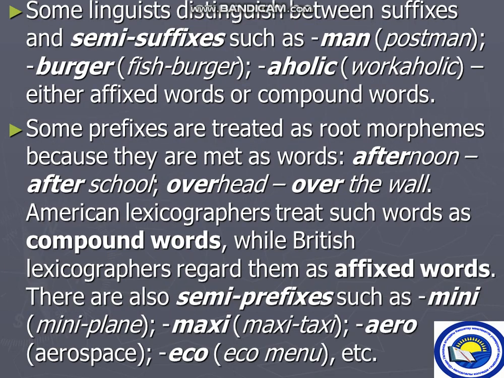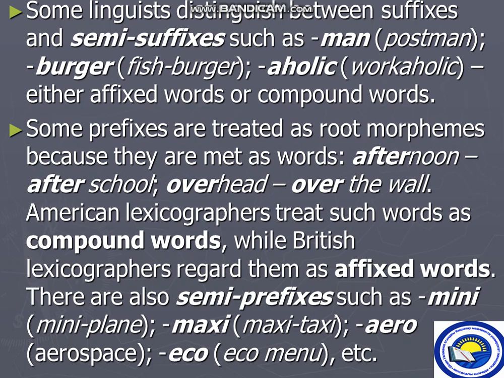Some linguists distinguish between suffixes and semi-suffixes, such as -man, postman, -aholic, workaholic, either affixed words or compound words. Some prefixes are treated as root morphemes because they are met as words: afternoon, after school, overhead, over the wall. American lexicographers treat such words as compound words, while British lexicographers regard them as affixed words.